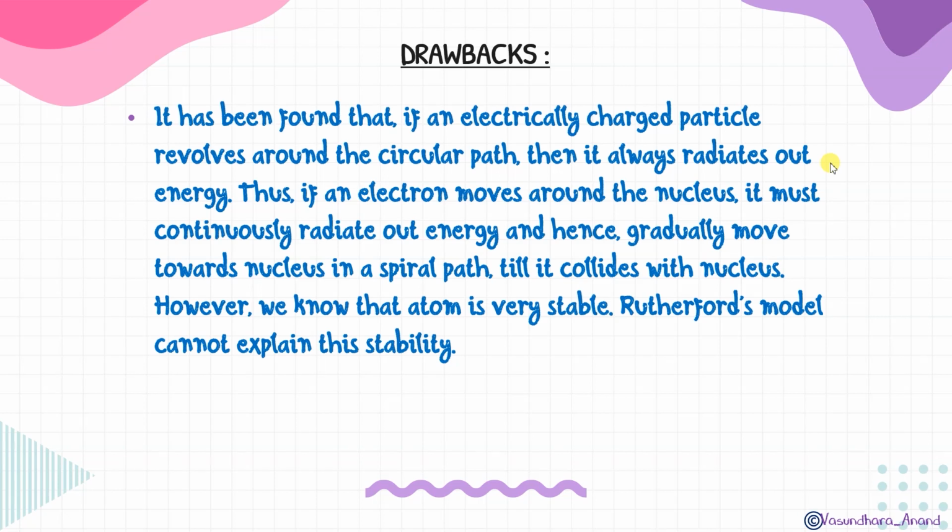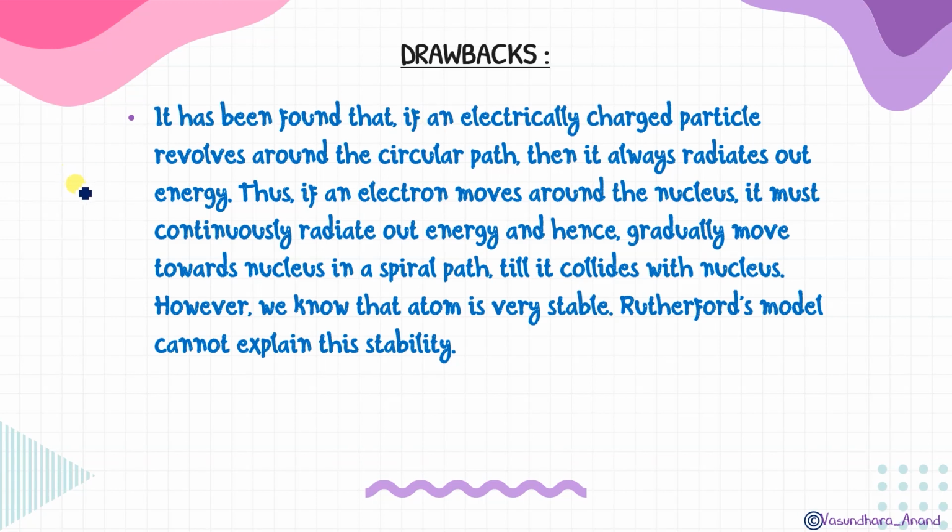It has been found that if an electrically charged particle revolves around a circular path, then it always radiates out energy. ये experimentally देखा गया है कि जब भी कोई electrically charged particle किसी भी substance के around circular path पे move कर रहा है, तो it is always radiating out energy. And since it is losing energy, one time it will come closer.